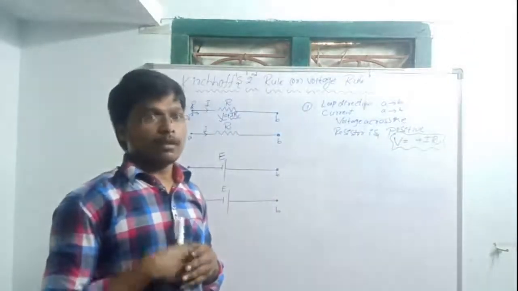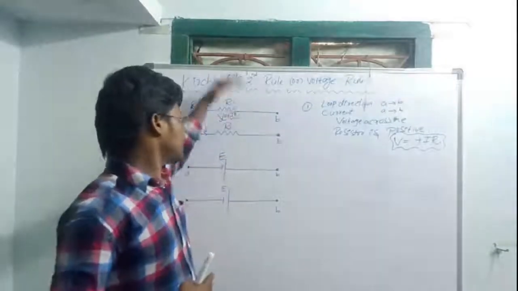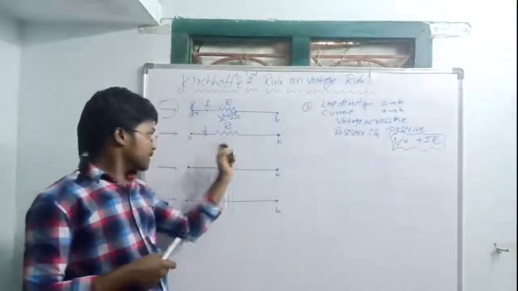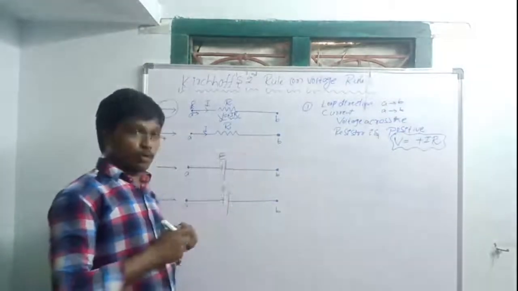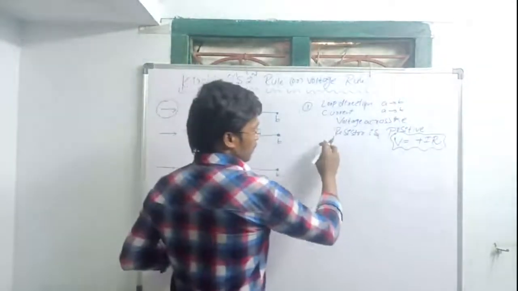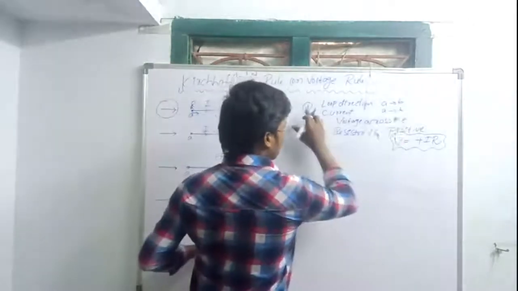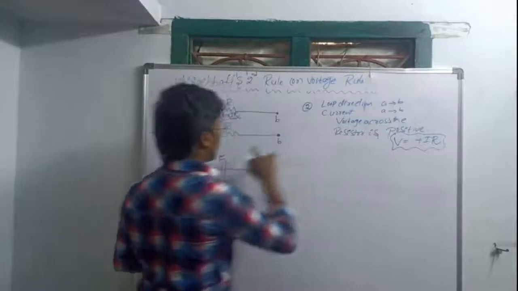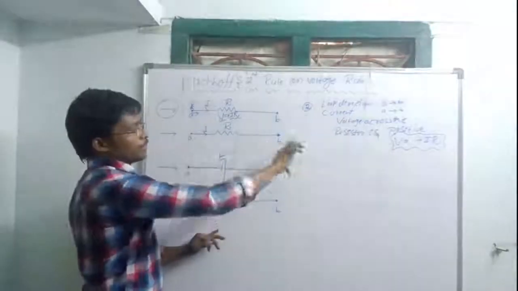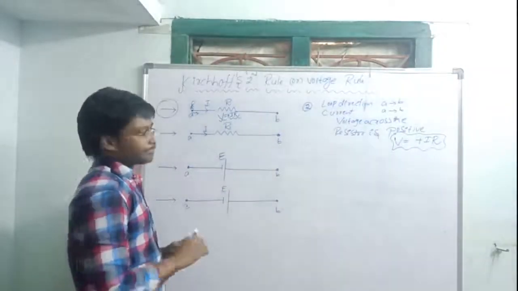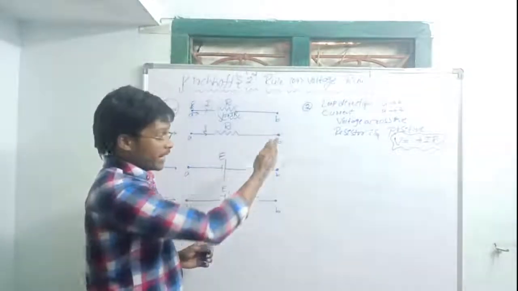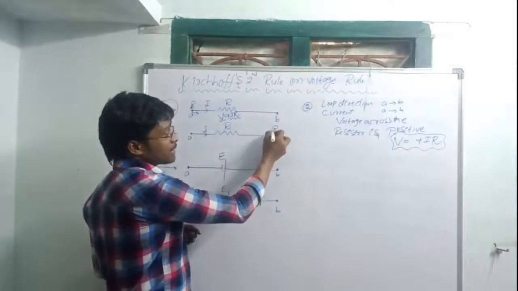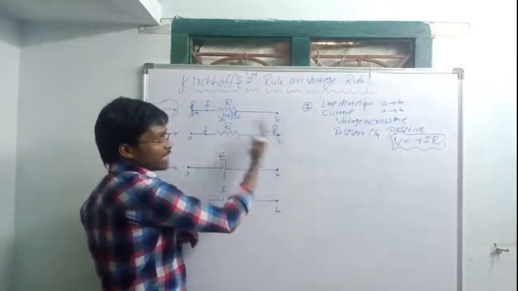Okay. Next one. This is the first point. Take it. Second one. Now the current direction is forward. Current direction is moving A to B. Now I am considering the loop direction is from B to A. Now in this case I am standing here, I am moving in this direction.